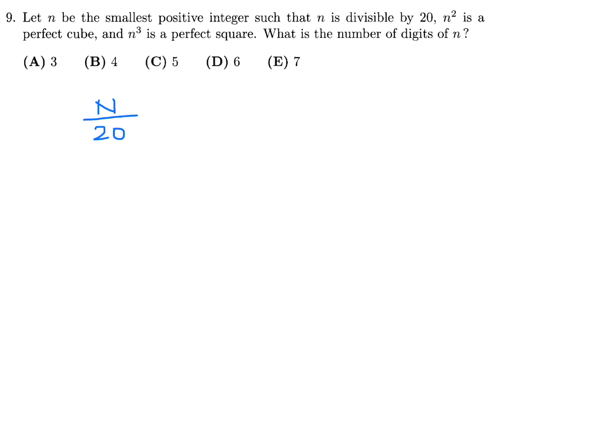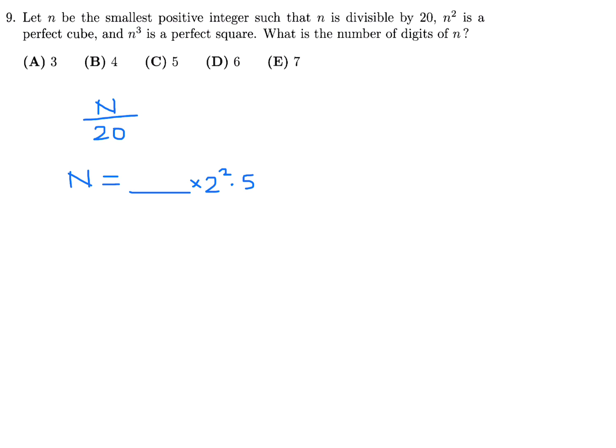N is divisible by 20. So I don't know what N is, but obviously N contains 20. That's the only way it can be divisible. So N is something times 20, and 20 is 2 squared times 5. Okay, so far, that's all we know.